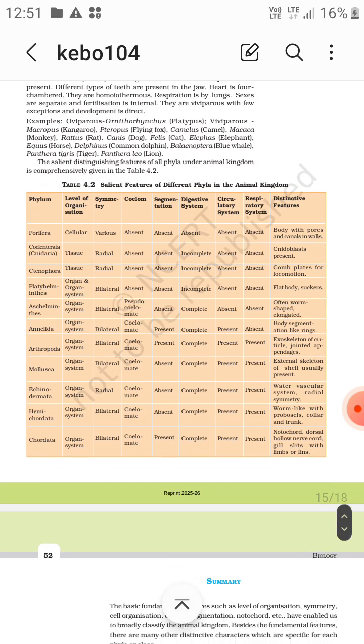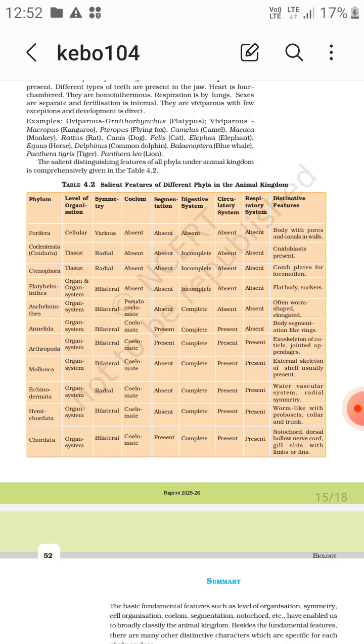Platyhelminthes, flat body, suckers. Then Aschelminthes, often worm shaped, elongated. Then Annelida, body segmentation like rings. Arthropoda, exoskeleton of cuticle, jointed appendages. Mollusca, external skeleton of calcareous shell usually present, right?